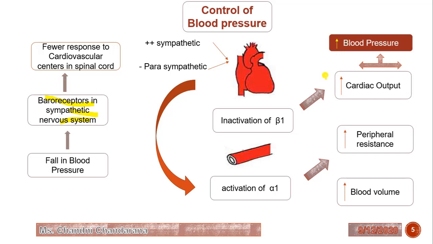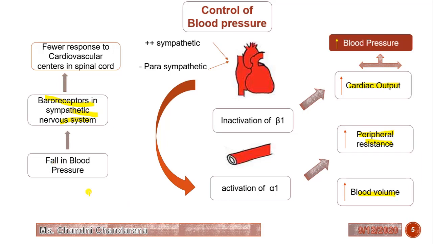Before starting this, we should know the processes involved in increasing the blood pressure, that is, when we get elevated blood pressure. There are three processes. When there is an increase in cardiac output, we get an increase in blood pressure. When there is an increase in peripheral resistance, there is an increase in blood pressure, since blood pressure is cardiac output times peripheral resistance. And when there is an increase in blood volume, there is an increase in blood pressure.